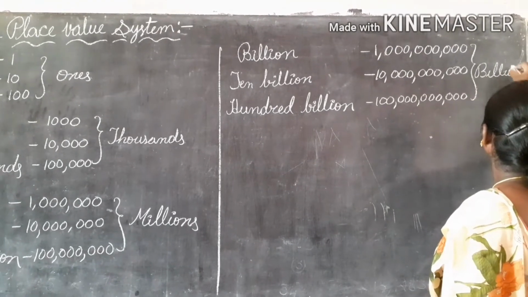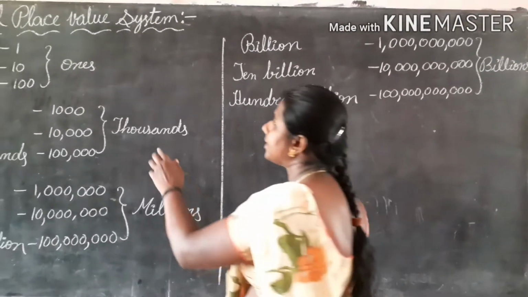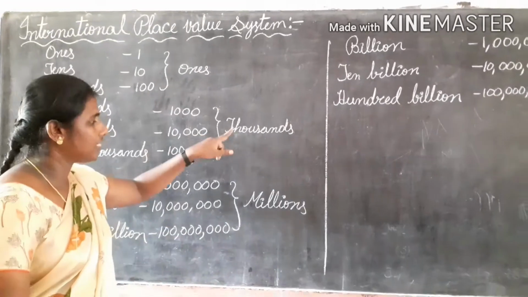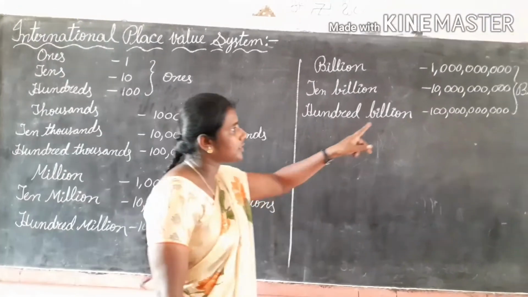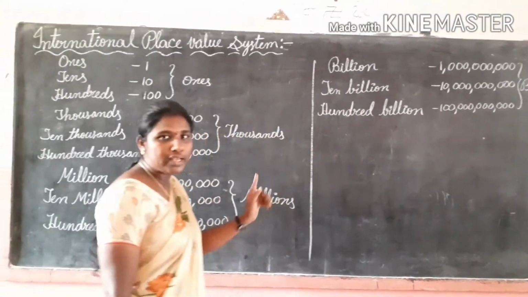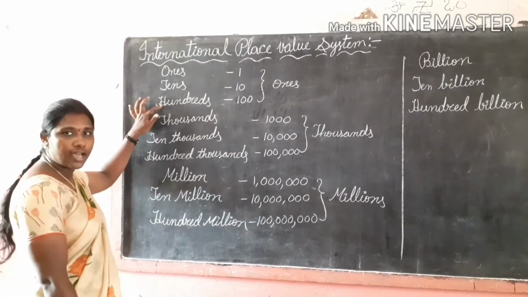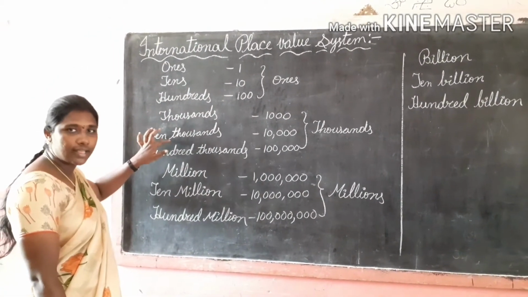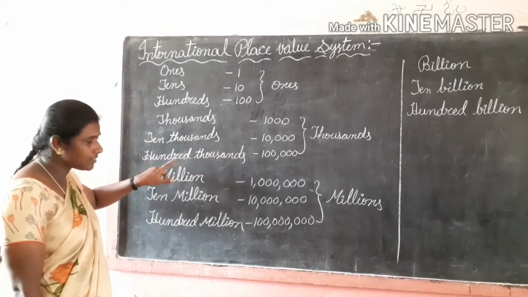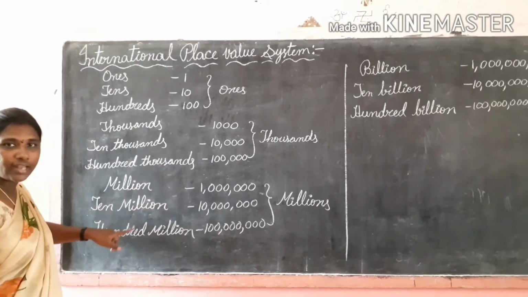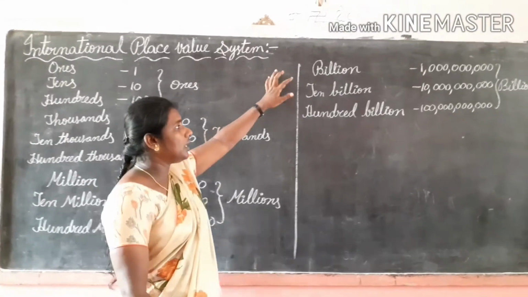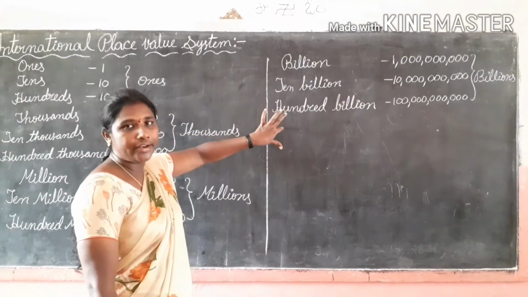What are the periods in Indian national system? Ones, thousands, millions and billions. What are the places in international place value system? Ones, tens, hundreds, thousands, 10,000s, 100,000s, million, 10 million, 100 million, billion, 10 billion, 100 billion.